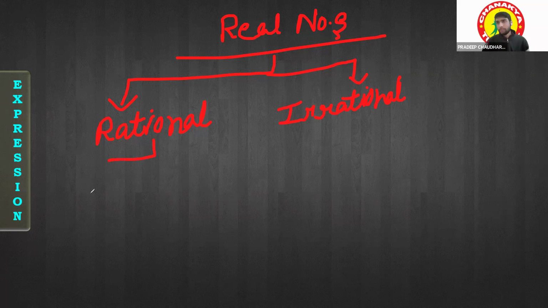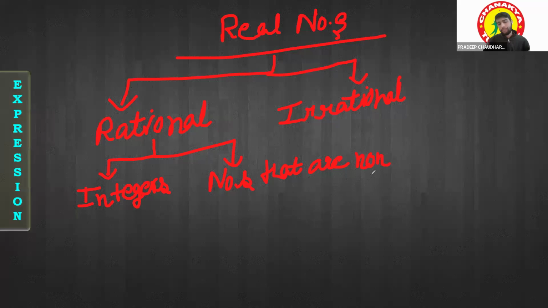So for the rational number, first of all the integers should be there. There should be two numbers over there, integers, and there is one more thing: the numbers that are not integers, non-integers, meaning the decimal numbers, or we can call them fractional numbers. For the rational, it is possible, right?